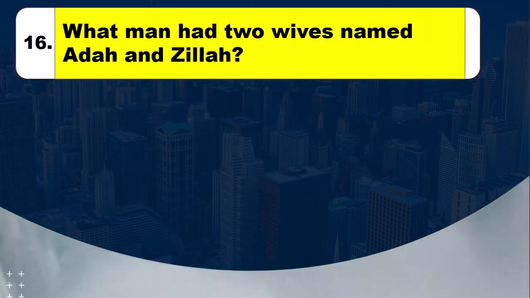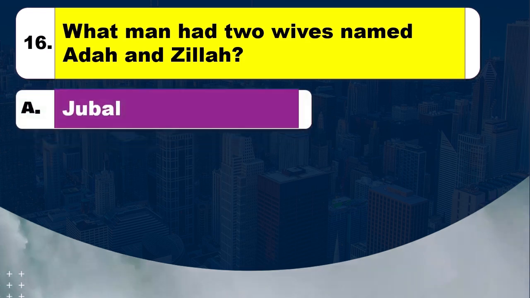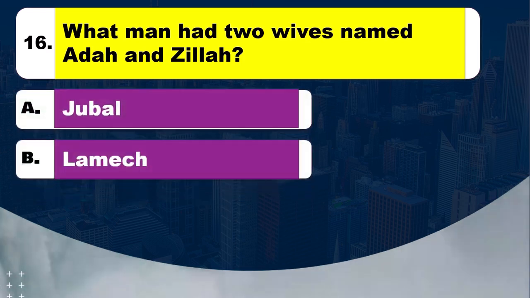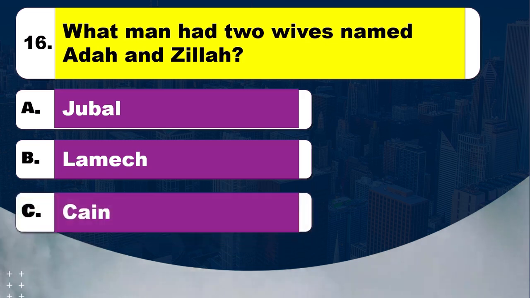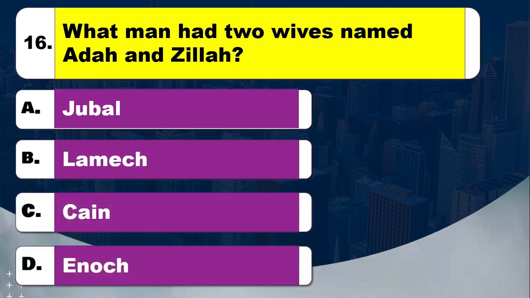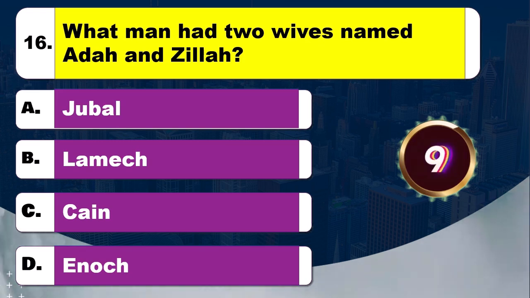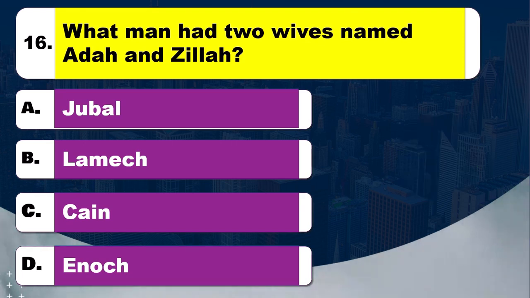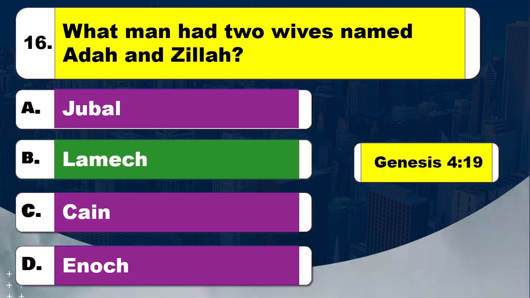Question 16. What man had 2 wives named Adah and Zillah? Option A, Jubal. Option B, Lamech. Option C, Cain. Option D, Enoch. Time to think. The right answer is option B, Lamech. The Bible reference is Genesis, chapter 4 verse 19.